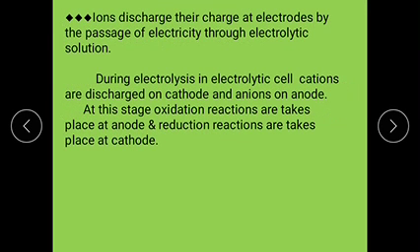Next, ions discharge their charge at electrodes by the passage of electricity through the electrolytic solutions. During electrolysis in the electrolytic cell, cations are discharged at the cathode and anions are discharged at the anode. At this stage, oxidation reactions take place at the anode and reduction reactions take place at the cathode.